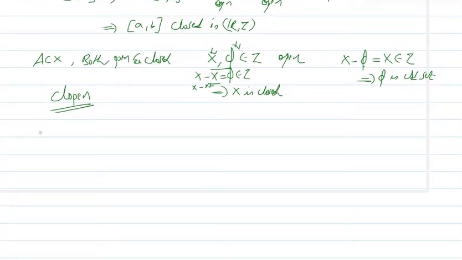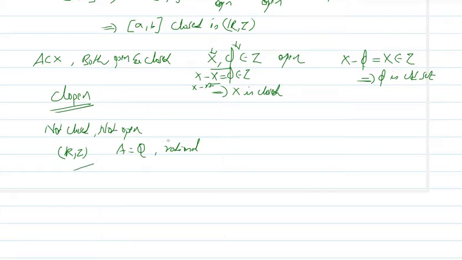Now there are sets which are not closed as well as not open. Again, by taking R with usual topology, consider the set A as Q, the set of rationals. This set is neither open nor closed in the usual topology.